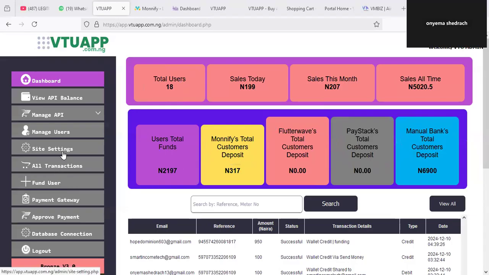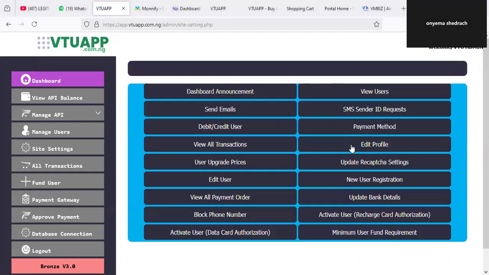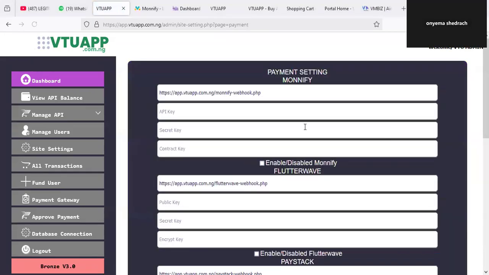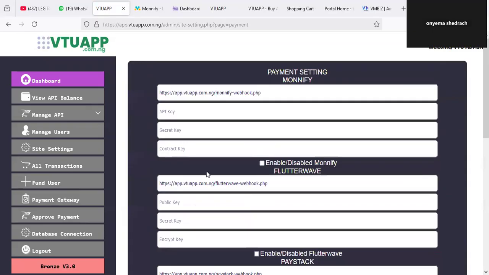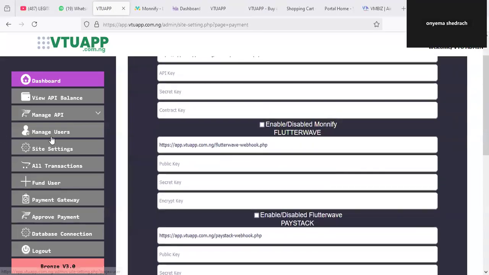If you come here to site setting, let me show you something. If you come to payment method, you can see here that these are all the payment gateways being supported on the application. You can see modify in live. You can enable or disable any one. So you shouldn't say that this thing is not working. Everything here is actually working.